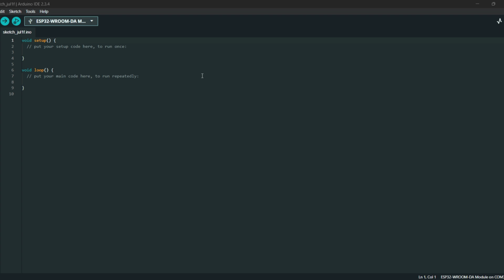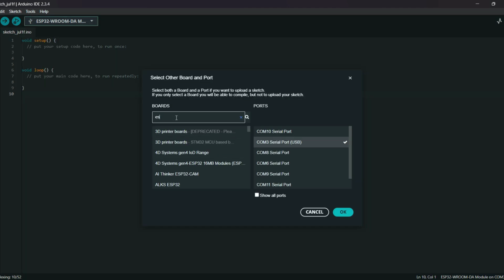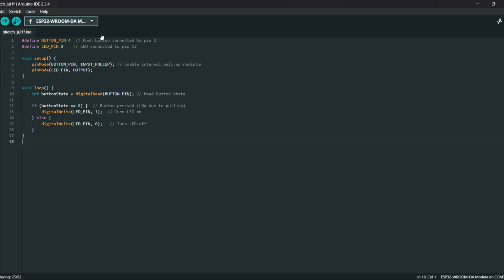In the next experiment, we will interface the push button with LED. So for that program, you need to open the Arduino IDE. Next, select the board which you are using, ESP32 room module. After selecting the board, you need to select the port which you have connected your ESP32. Click on OK. Next, you need to write the code for the push button interface.